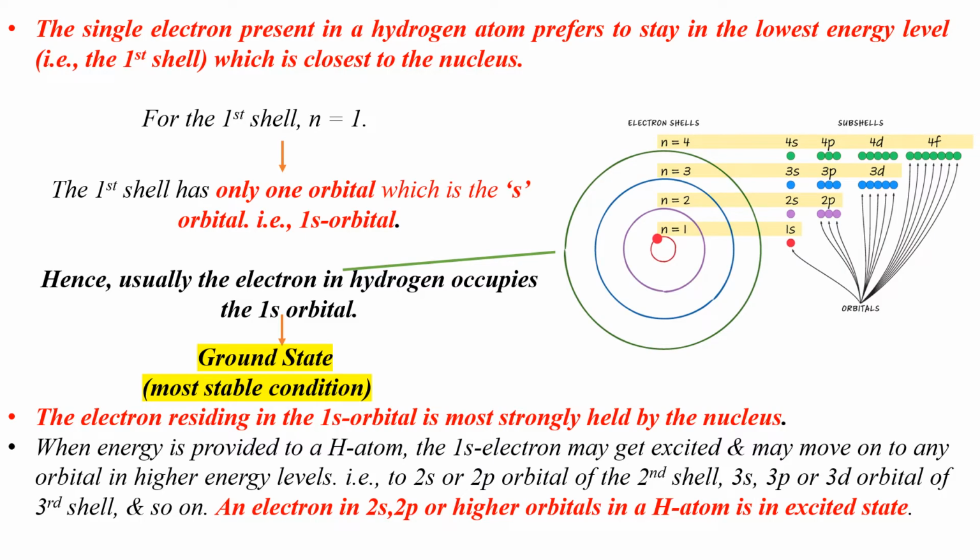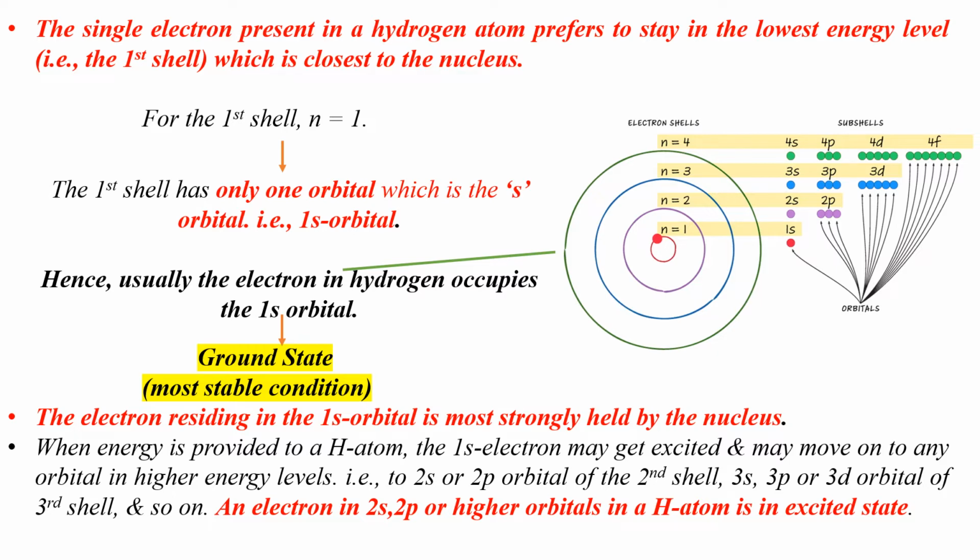Where can you find the single electron in hydrogen when it is in the ground state and when it is in the excited state? The single electron present in a hydrogen atom prefers to stay in the lowest energy level, that is the first shell which is closest to the nucleus.